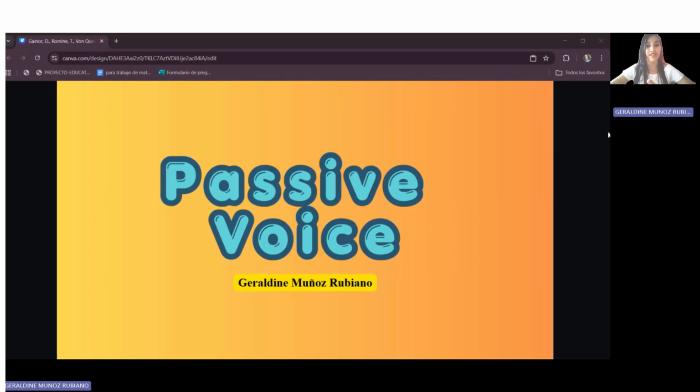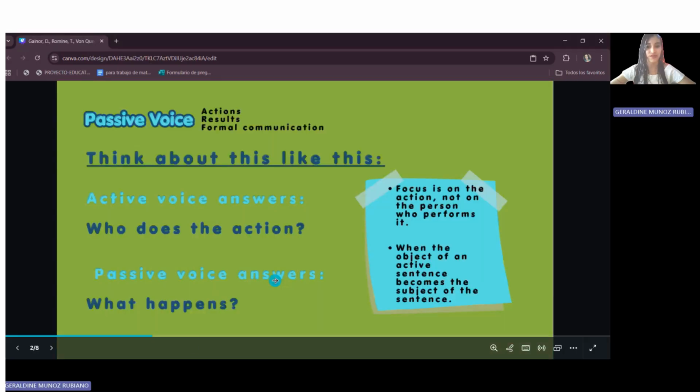The passive voice is used when the focus is on the action, not on the person who performs it. It is formed when the object of an active sentence becomes the subject of the sentence.